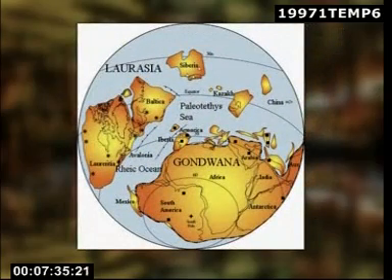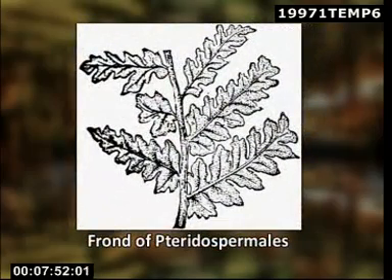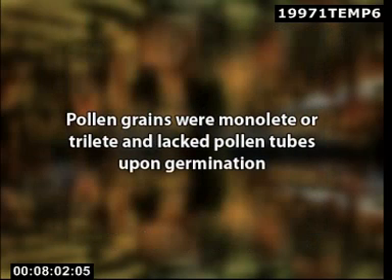Pteridospermales in India occur in the lower, middle and upper Gondwana systems that were formed in the Paleozoic and Mesozoic eras. The plants of this group had erect, slender or weak stems which bore large, pinnately compound frond-like leaves with resistant cuticle. The microsporangia had no annulus and were grouped into synangia. Pollen grains were monolete or trilete and lacked pollen tubes upon germination.